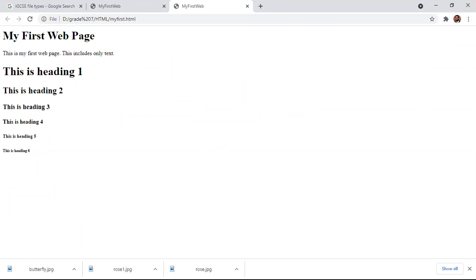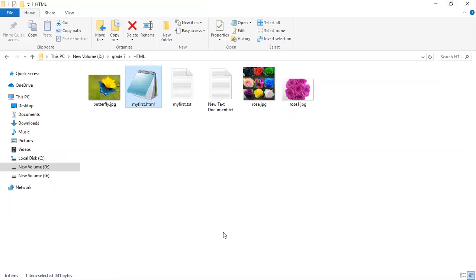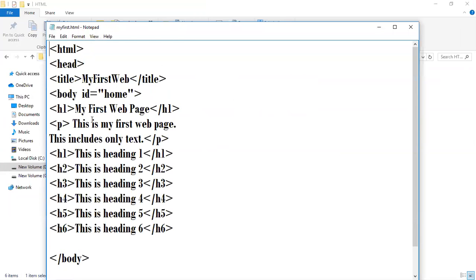Right, now with the same file, I double-click again and go inside it. Okay, so I'm giving here body, bgcolor equals yellow. I'll teach you this one also. BG color means background color.